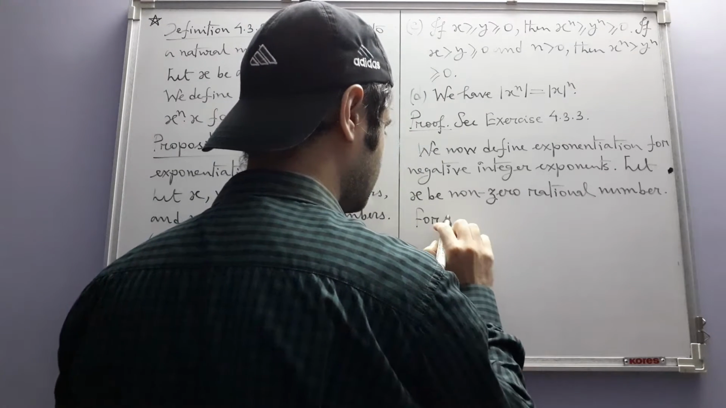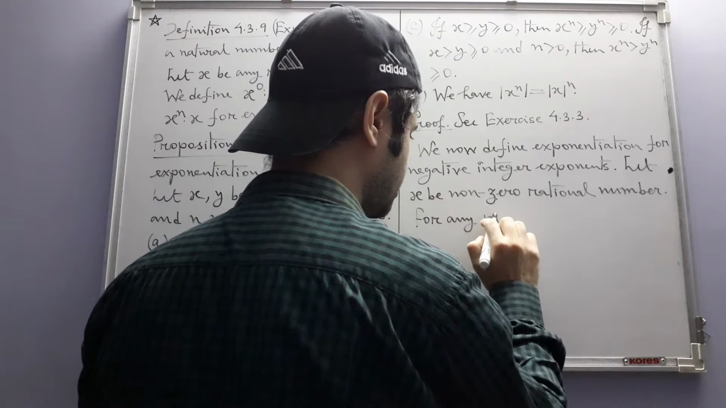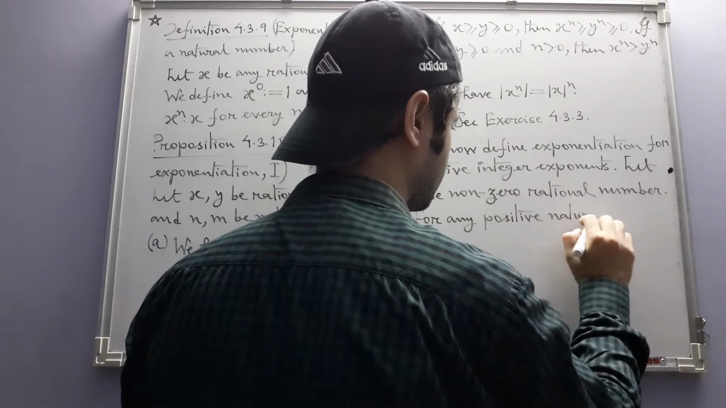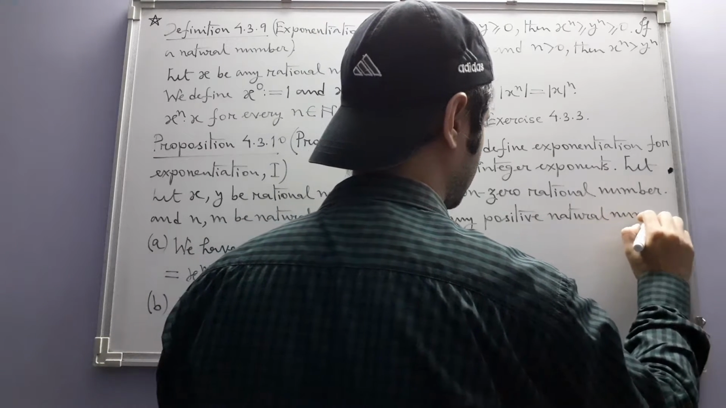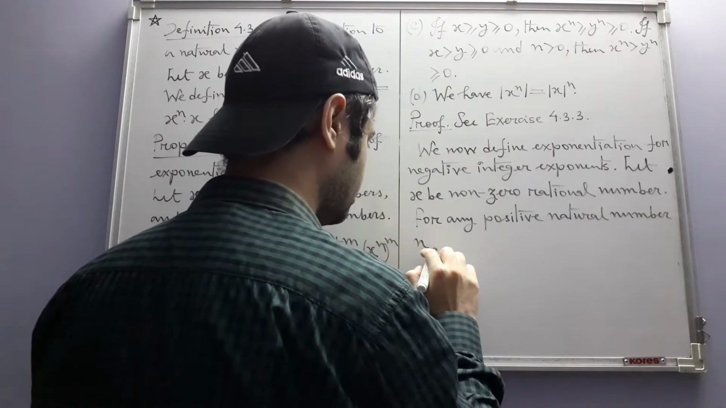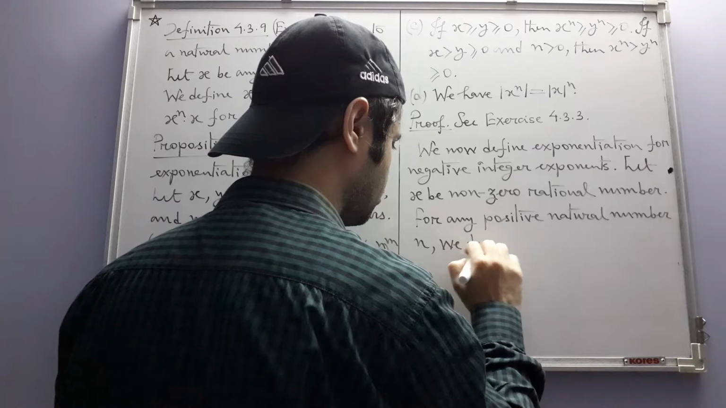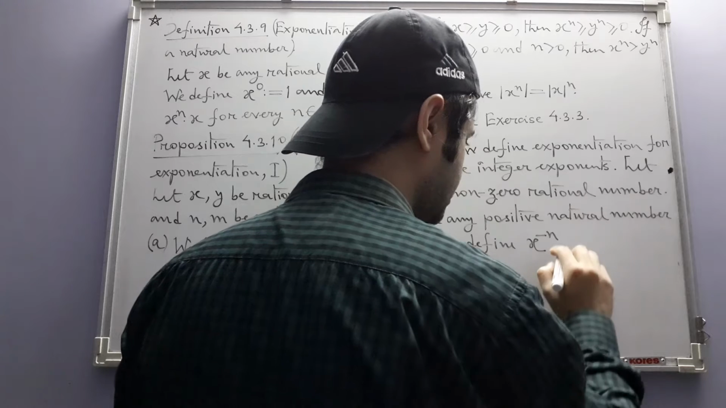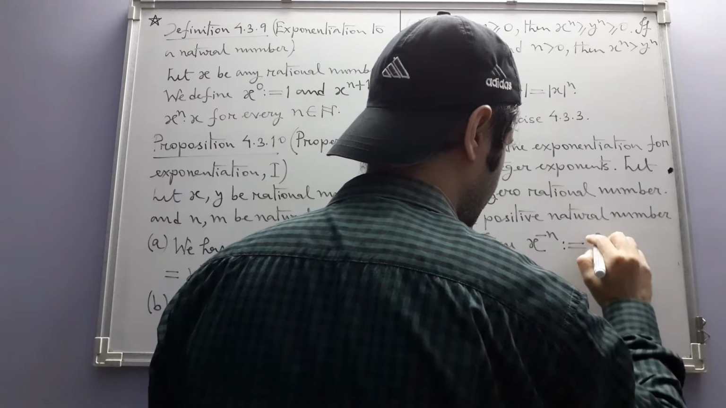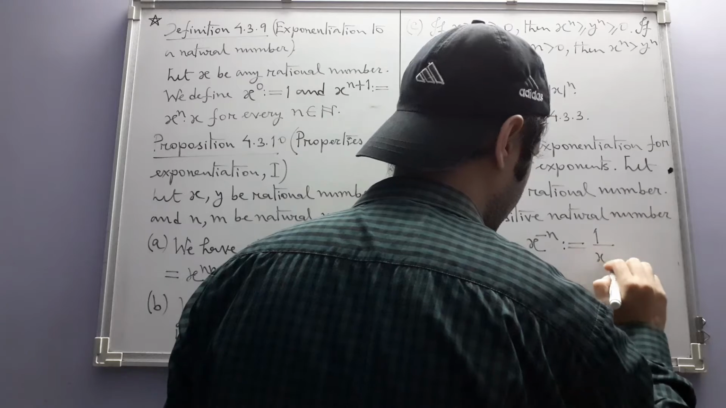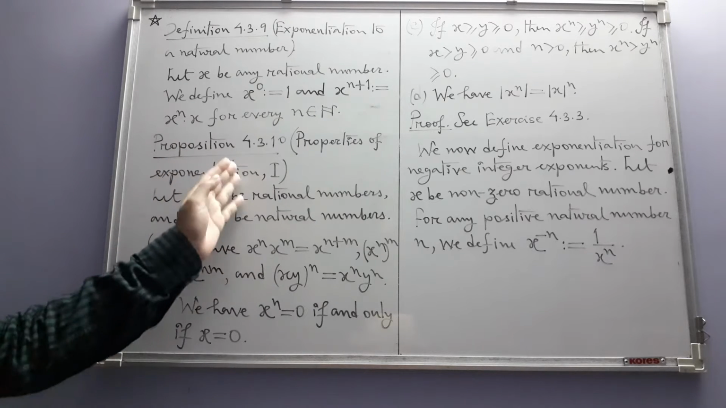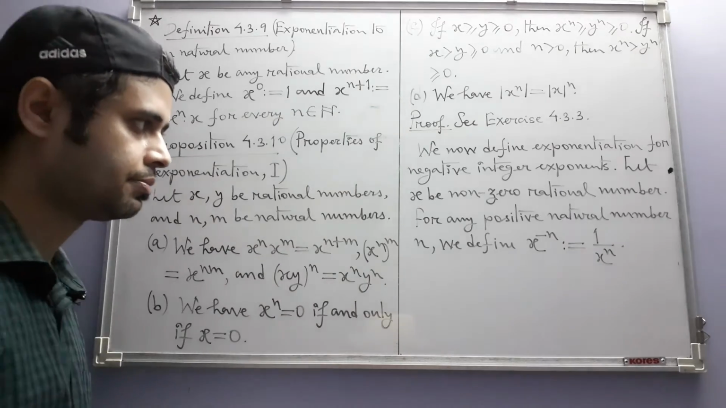For any positive natural number n, we define x to the power minus n to be equal to the reciprocal of x to the power n. Now look at this definition and look at the properties of exponentiation.